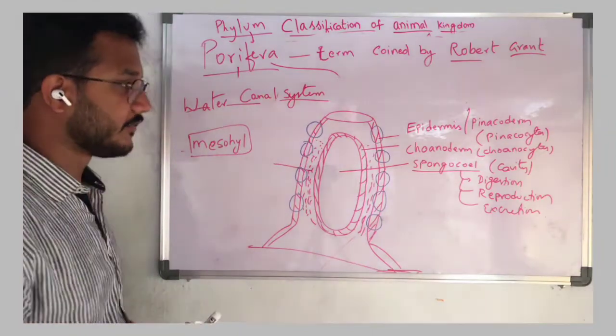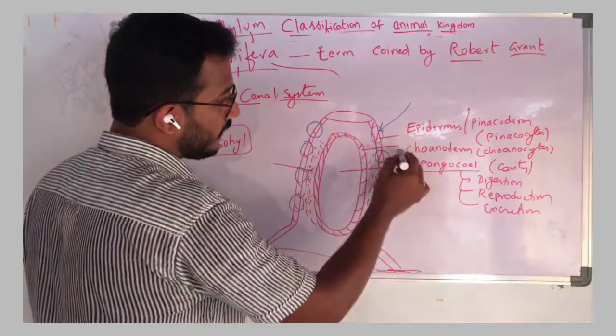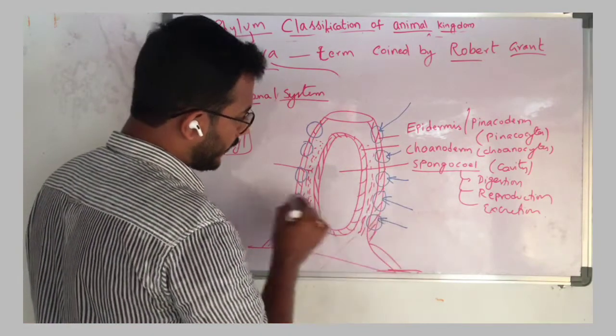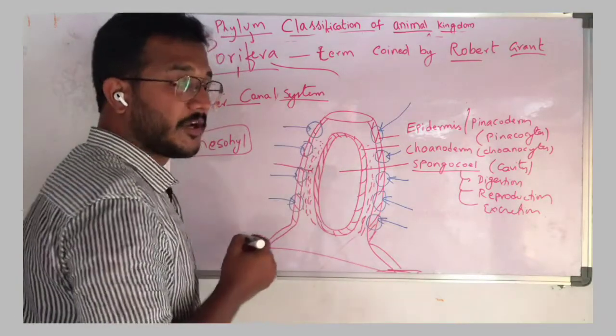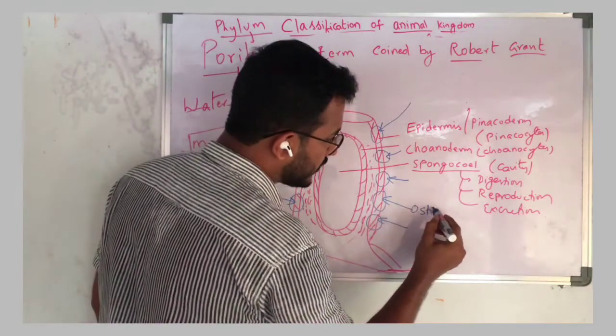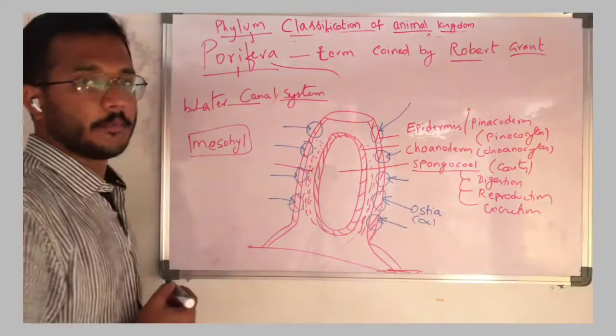So what is the function of that? Through multiple openings, water will bring food materials, everything into the body. These openings are called ostia. Ostia are multiple in number.